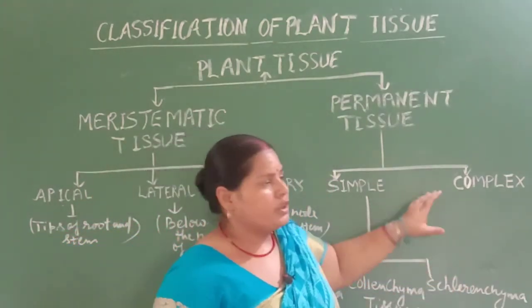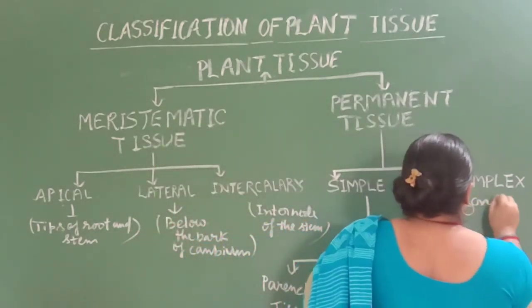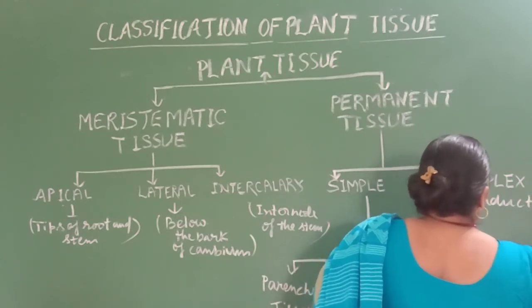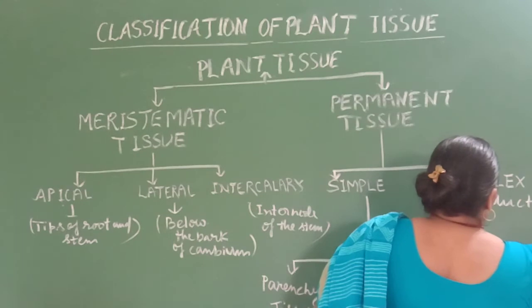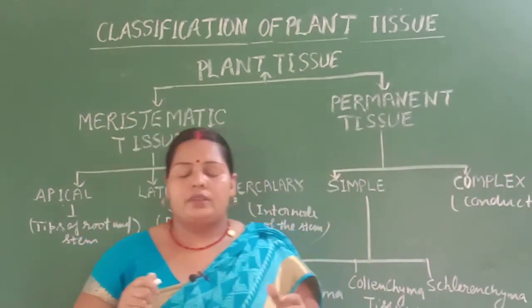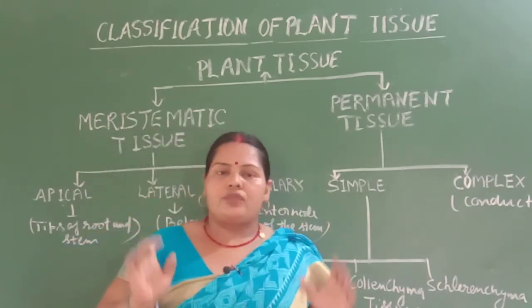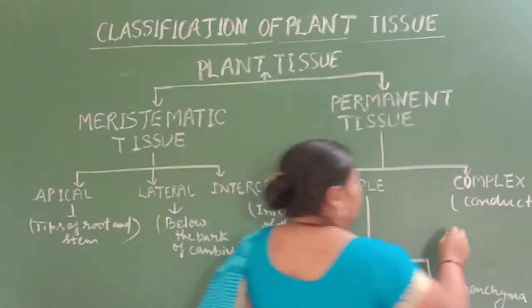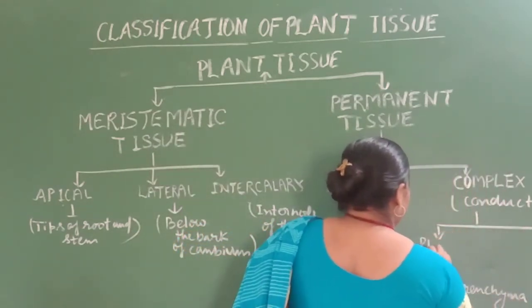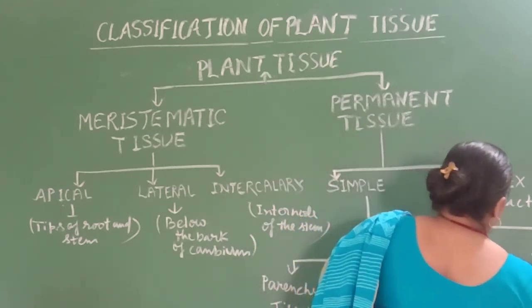And complex tissue is also known as conducting tissue, because it has the nature of conduction. It is composed of more than one type of cell.